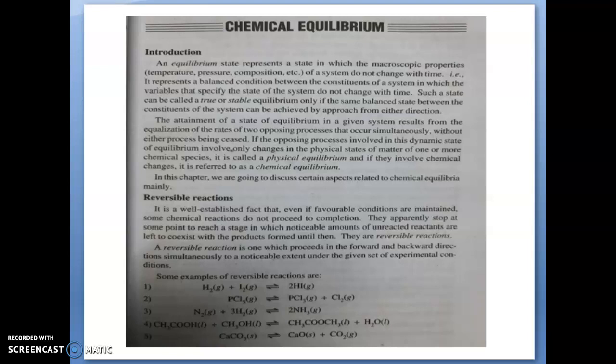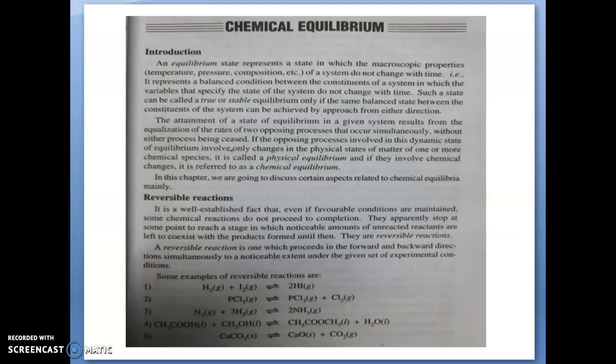That means there will be a balanced condition between the constituents of a system. That means the different variables that specify the state of the system do not change with time. Such a state can be called a true or stable equilibrium.